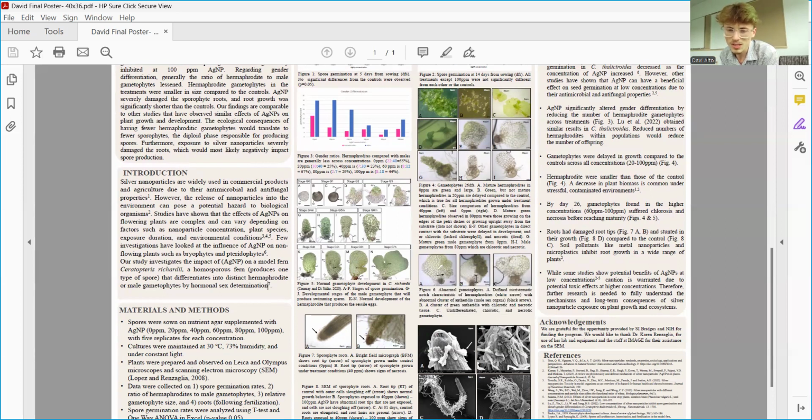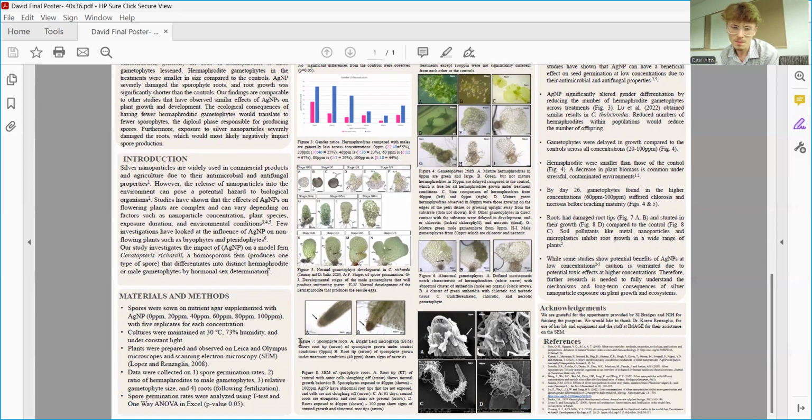Moving to photo B, we have another cluster of healthy male antheridia, with the rest of the tissue becoming chlorotic and ultimately dying as well. In photo C, we have an undifferentiated, chlorotic and necrotic gametophyte. We weren't sure if it was going to be a hermaphrodite or a male because it wasn't distinctive of either one.